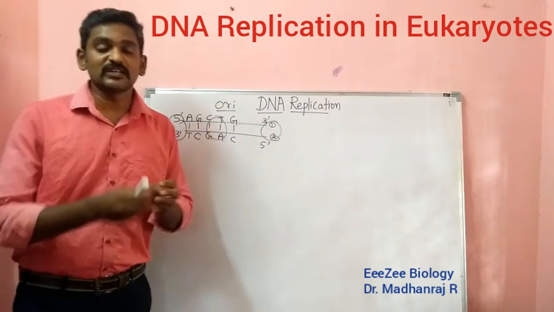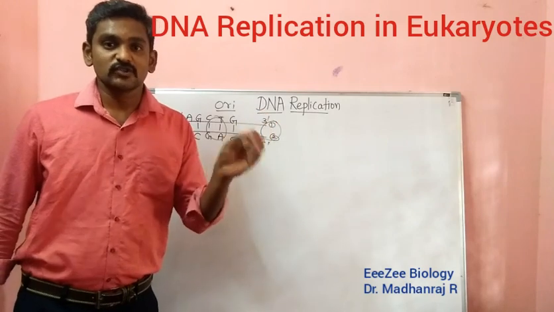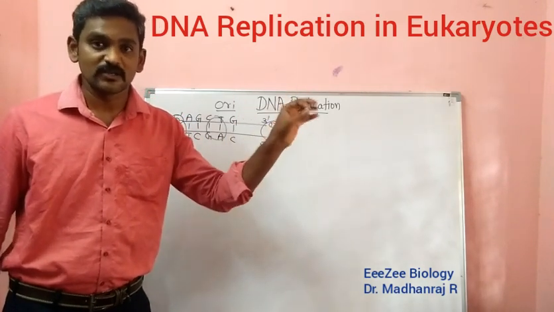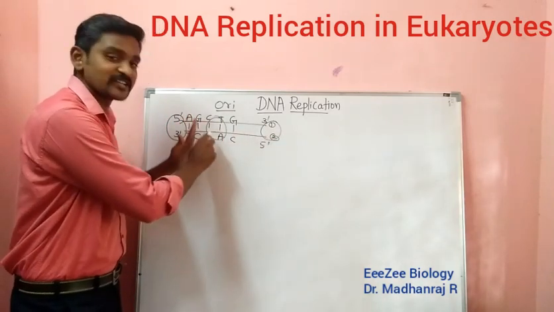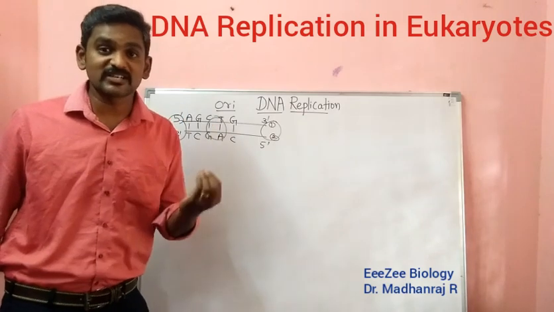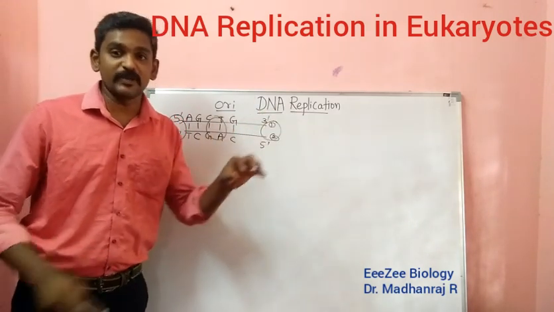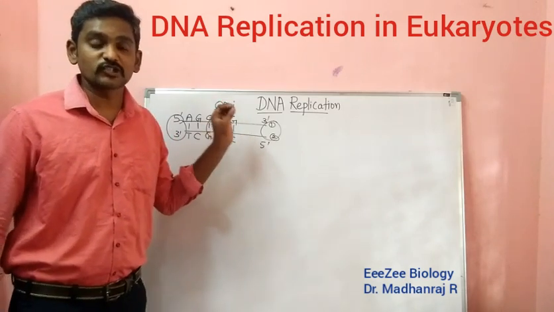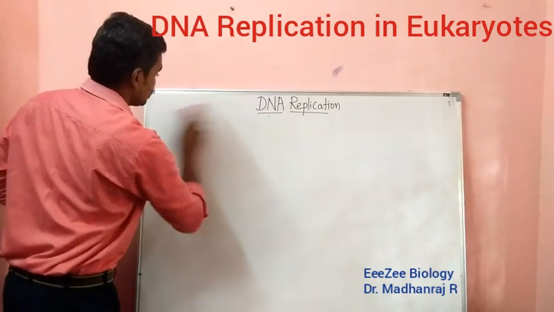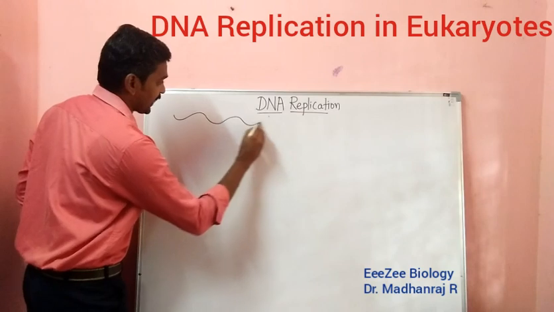For example, if you send a letter to some person, you need to know the address. Only by knowing the address will the letter reach the right person. Similarly, here the origin of replication region is like a recognition sequence. There the replication will be initiated, it will originate. Now, coming to the structure here, you can see the double helical DNA.